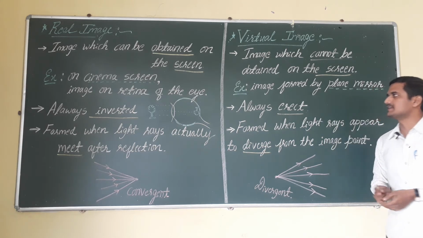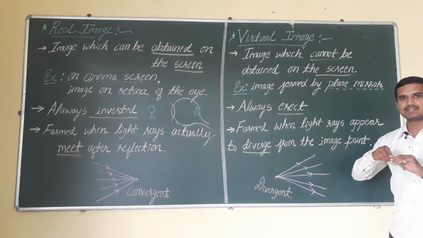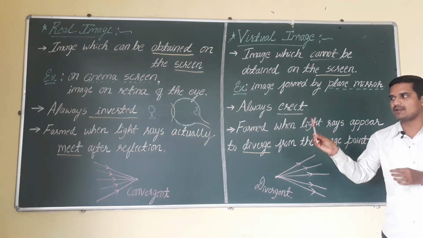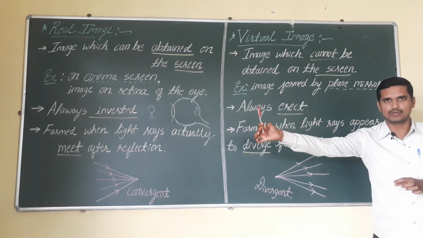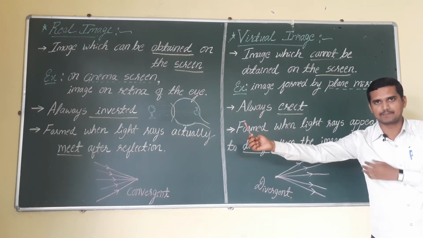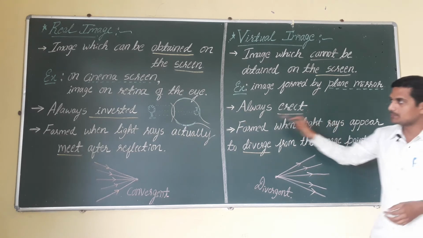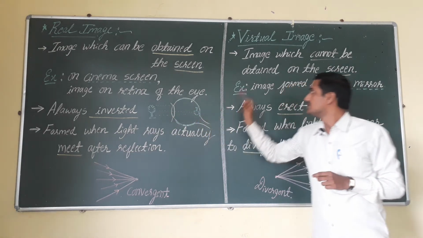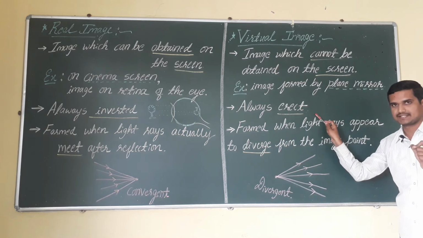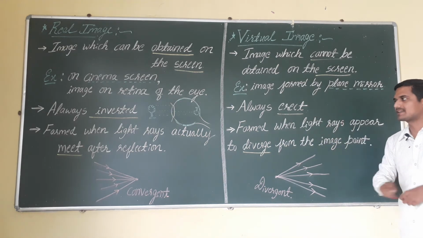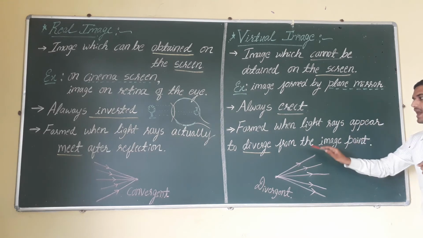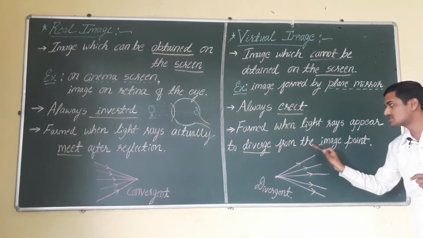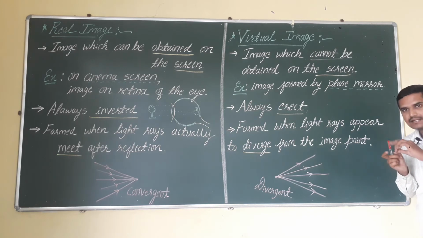And the second characteristic is that virtual images are always erect. Erect means straight. For example, if you put this pen in front of a plane mirror, the head part comes at the head part only, and the base part comes at the base part only. That formation is called erect. Inverted means it comes in the reverse manner. So these virtual images are always erect. And the third characteristic is that these are formed when light rays appear to diverge from the image point. It looks like the rays are diverging.